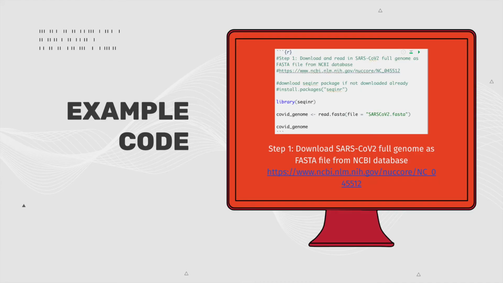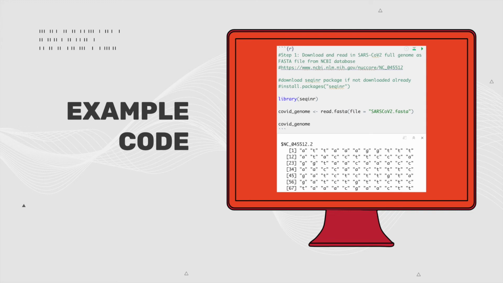So step 1 is downloading the SARS coronavirus full genome as a FASTA file from the NCBI database and putting it into R. If not downloaded already, you will have to download the seqinr package by using the function install.packages. The library function calls the seqinr package to load, and then you can use the read.fasta function to read the FASTA file in, and I assigned it here to a variable, COVID genome.